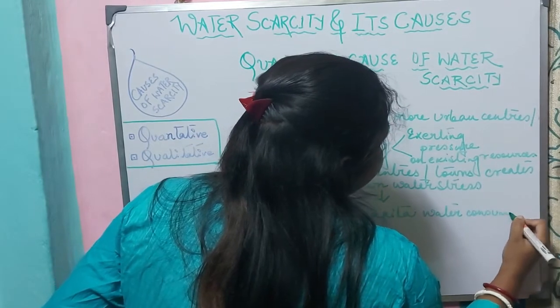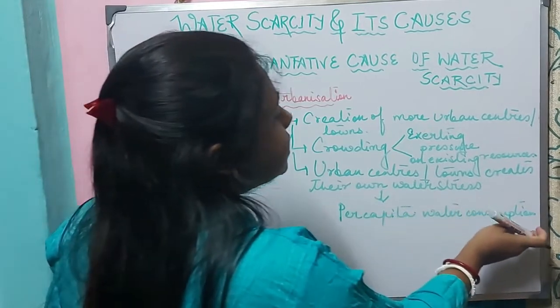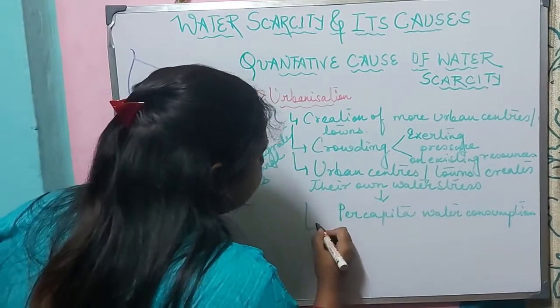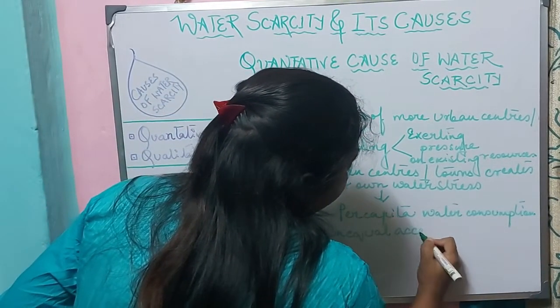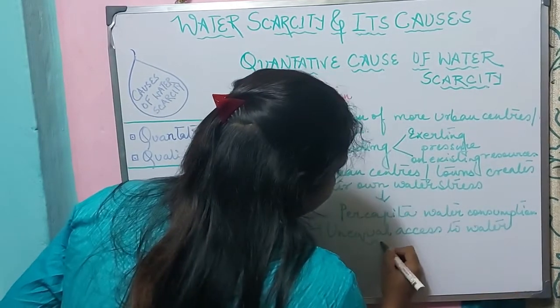As more number of people are getting added in the cities, the per capita water consumption of the cities is increasing, and they are also leading to unequal access to water resources.